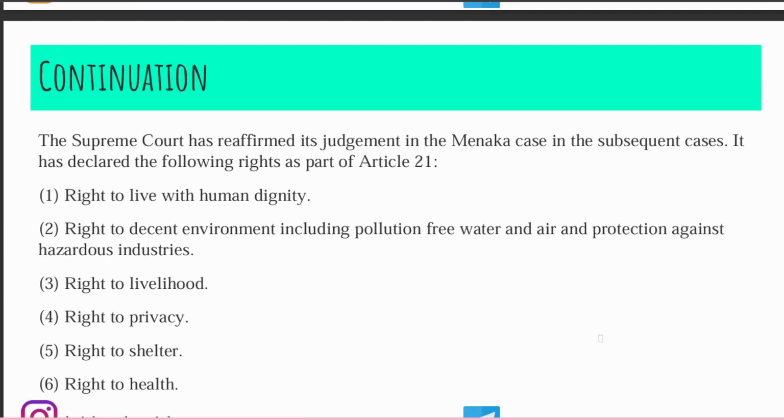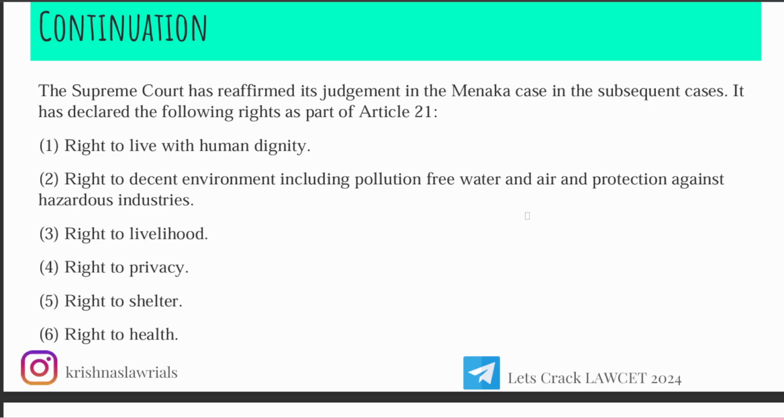The Supreme Court has reaffirmed its judgment in the Maneka Gandhi case. It has reconsidered its past judgments in subsequent cases, and it declared the following rights to be part of Article 21. What are those extra rights which they have considered as Article 21? Under Article 21 are the right to live with human dignity.